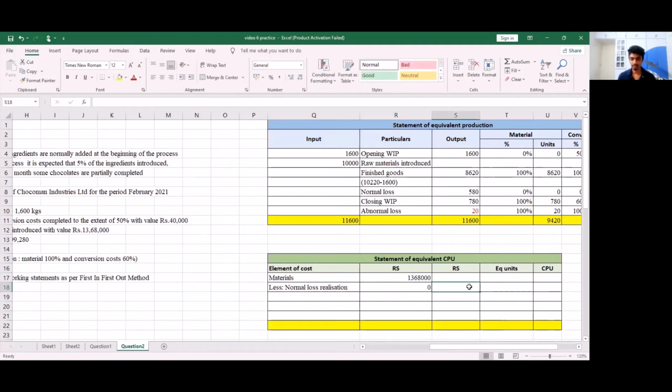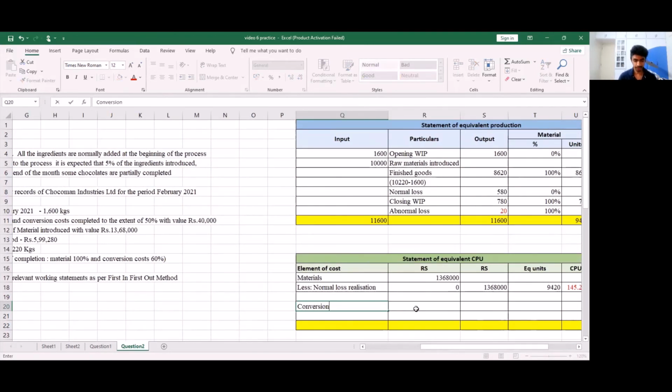So we take materials as it is. So we take 13,68,000. Our equivalent units for materials which we found in our statement of equivalent production is 9,420. So to find our cost per unit, we will divide this amount by equivalent units to get a cost per unit of 145.223.